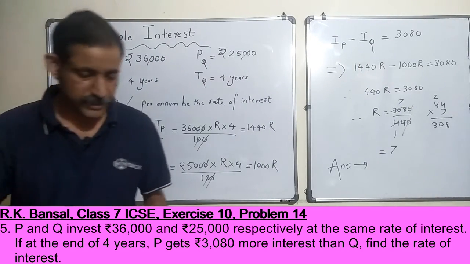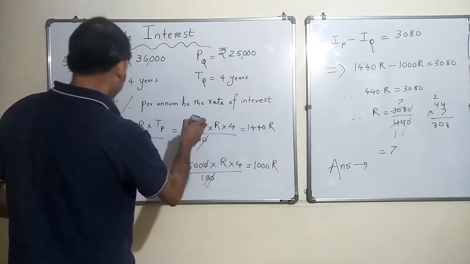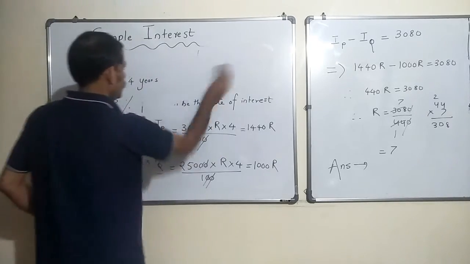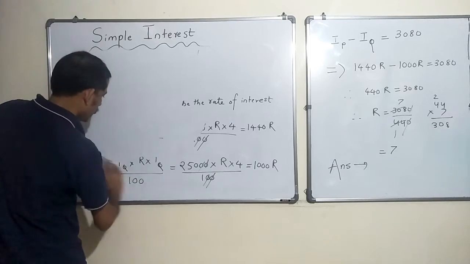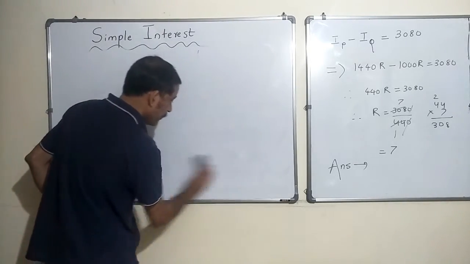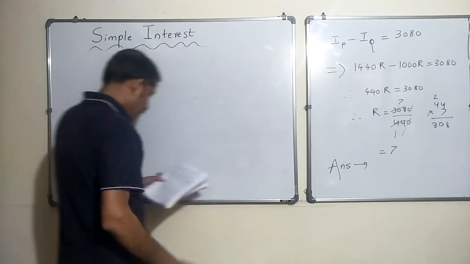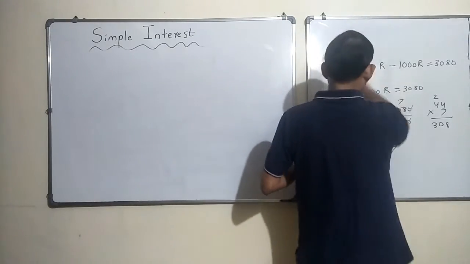Let's move on to the next problem. Okay, so in this case the unknown was rate of interest. Now in the next problem the unknown is the number of years or the time period or the time duration, okay, for which the amount was borrowed, I guess.